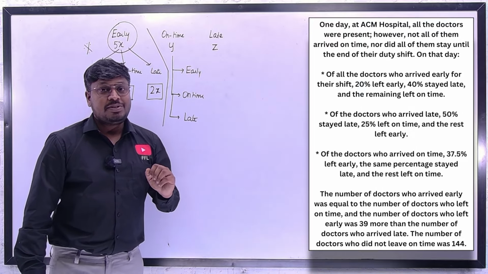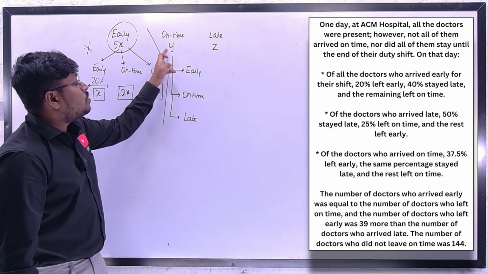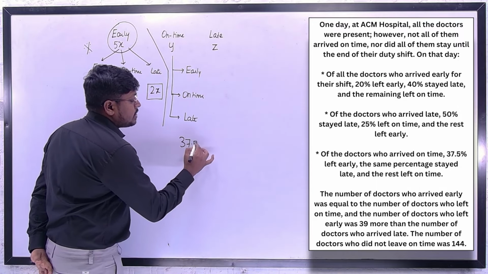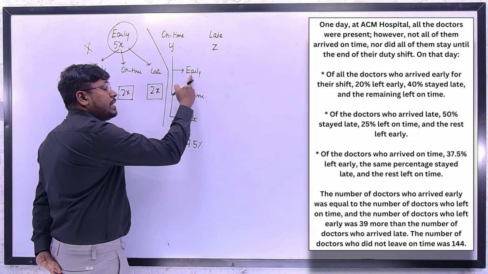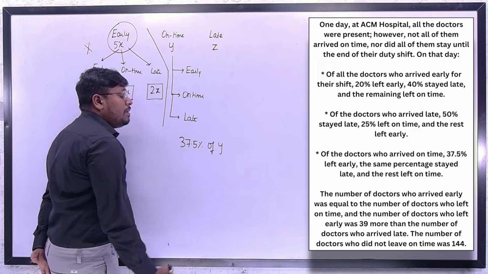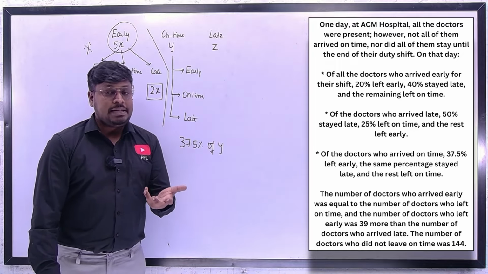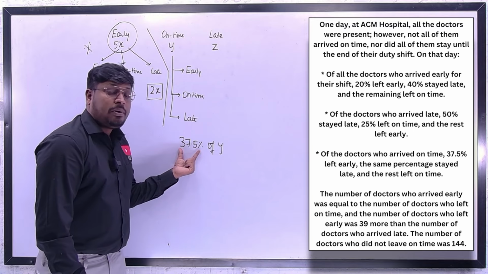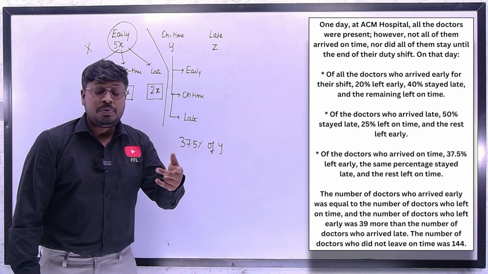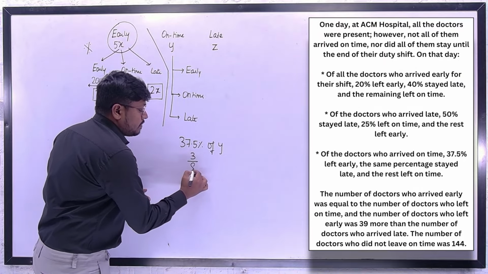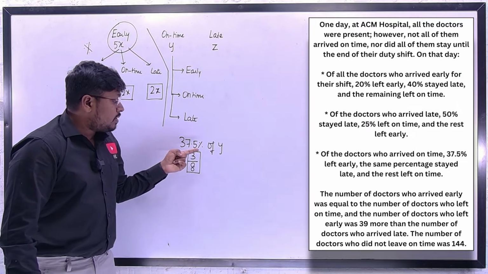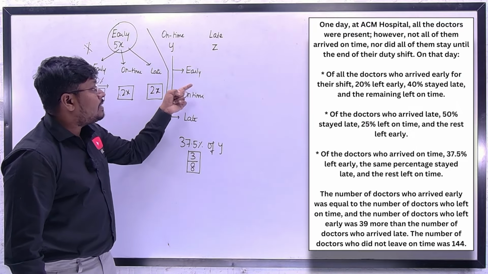37.5% left early. So just see here, of the doctors who arrived on time, 37.5% of the doctors left early. If you find 37.5% of y, you will not get an answer as an integer, because you have to know what 37.5% is. 37.5%, if you convert it into a fraction value, will be 3 by 8. So 3 by 8 is the fraction value of 37.5. So 3 by 8 of y, again you will get 3 by 8 of y.